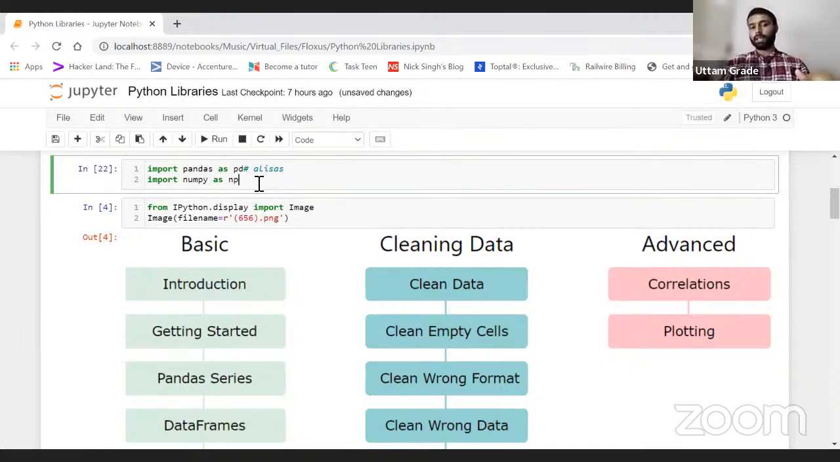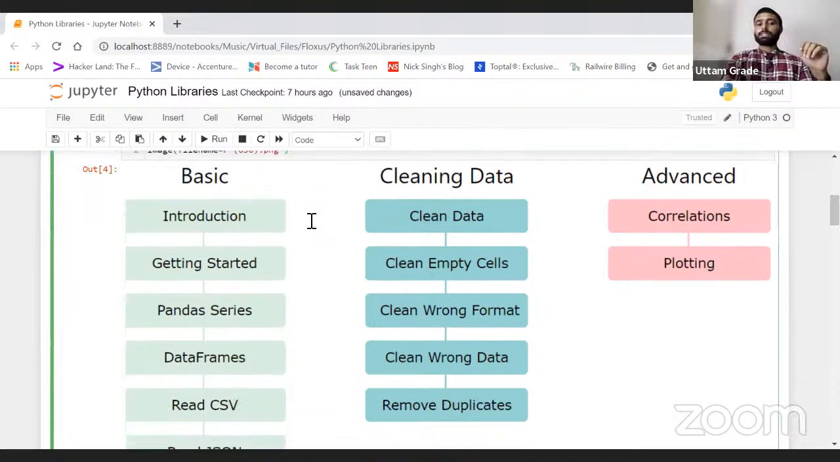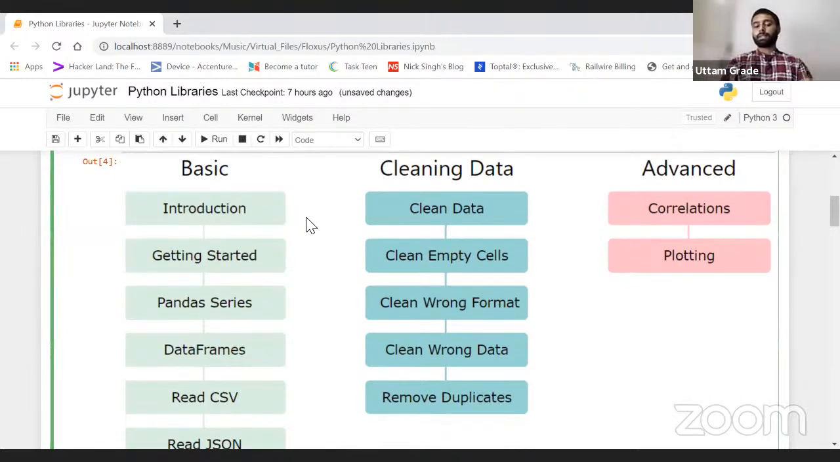So this is how we need to import. You can simply understand import in this way: we need to import the libraries pandas and numpy. Import pandas, import numpy, like this, right? Okay. Now, pandas and numpy are basically used for these only, right?